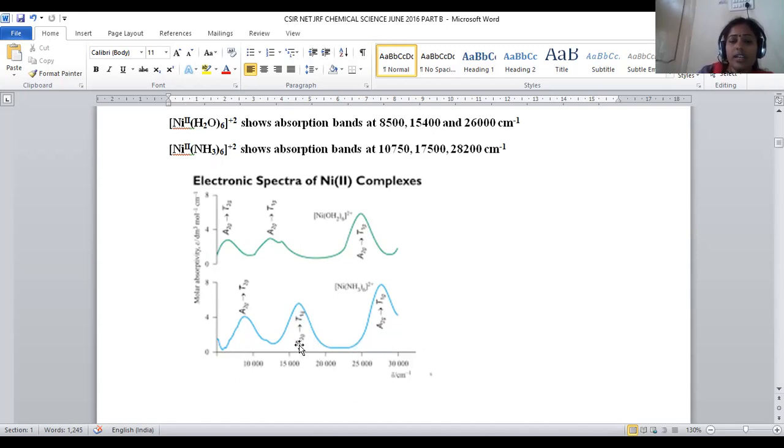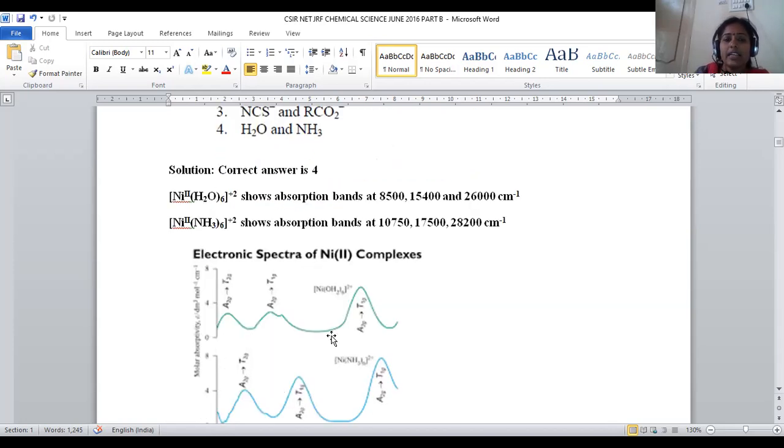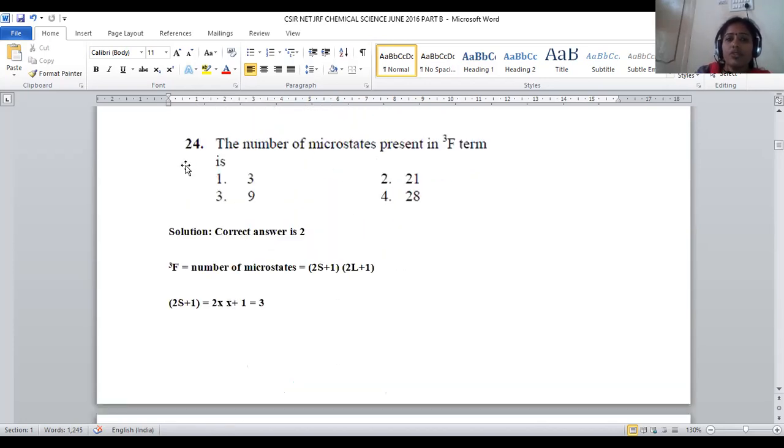When ammonia was taken, its peak regions are also provided. Based on this, it is very clearly understood that the first stretching frequencies correspond to the aqua ligand, the second to the ammonia ligand. So for question number 23, option number 4, we have water and ammonia. So option number 4 will be the right answer. Let us move on to question number 24.